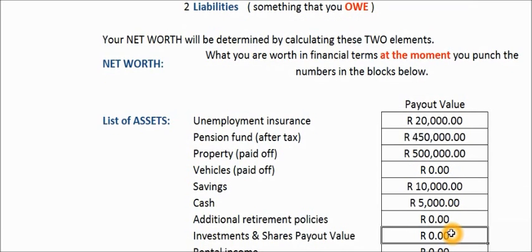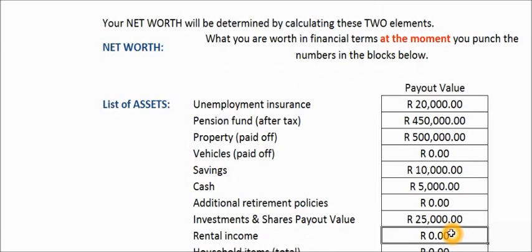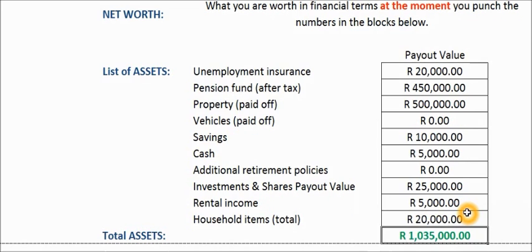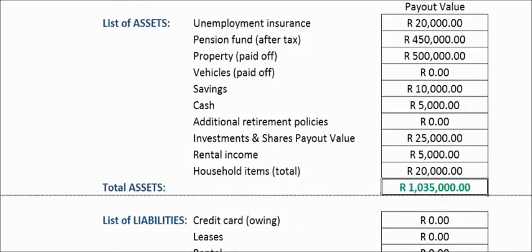Maybe you've got some investments, shares and stuff that you can sell out, and that would be to the value of say 25,000. And maybe of the house that you have paid off, you get a rental income of say 5,000. And maybe if you had to sell off your household items today, you'd get probably like 20,000, just as an example. So that means that your net worth is 1.035 million as of today.